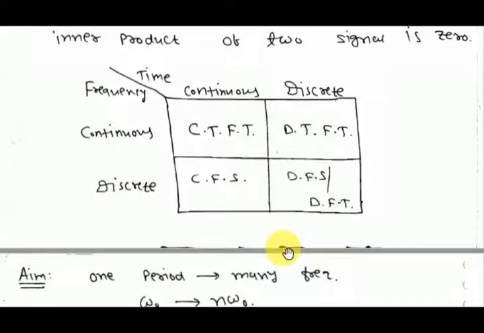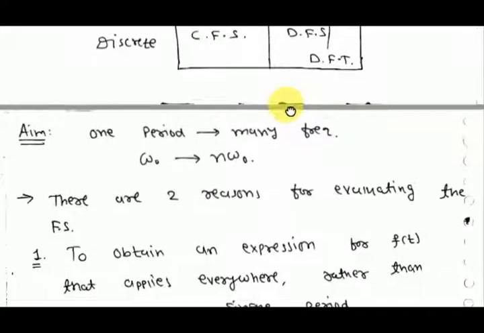Remember that this property is very useful: discrete in one domain will correspond to periodic in another domain. If a signal is discrete in frequency, it will be periodic in time. If a signal is discrete in time, it will be periodic in frequency domain.